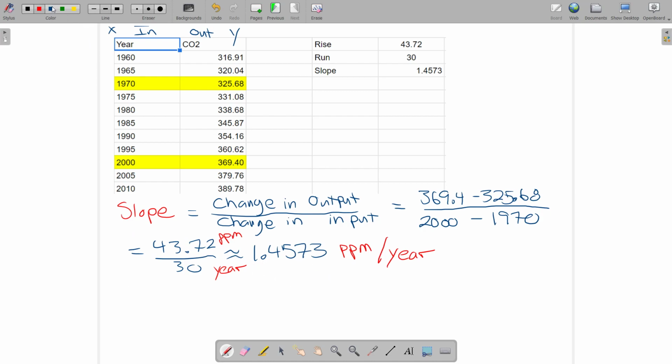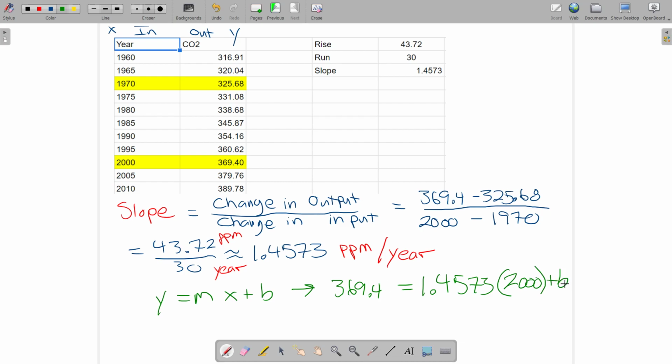Next, to find the y-intercept, we would plug that into y equals mx plus b. We could plug either the point for 2000 or the point for 1970 in. It doesn't really matter which one you do, you get the same result either way. So I'm going to go for 2000. In 2000, y was 369.4, and that should equal the slope 1.4573 times x, which is 2000, plus b. Now we can solve for b after we plug that in.